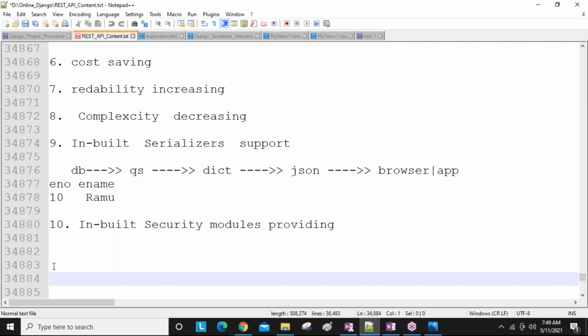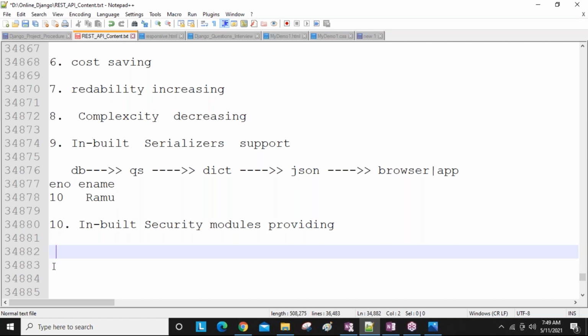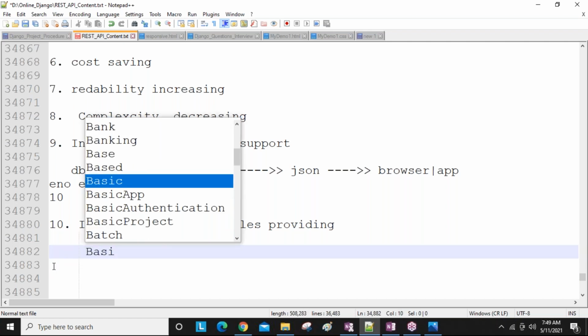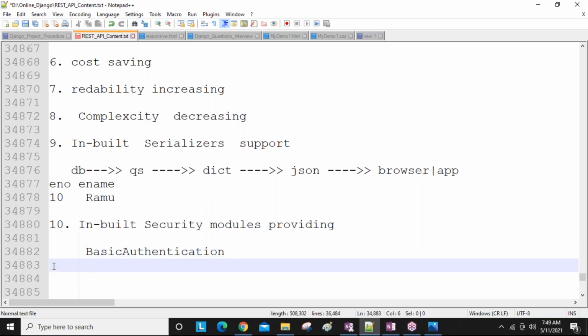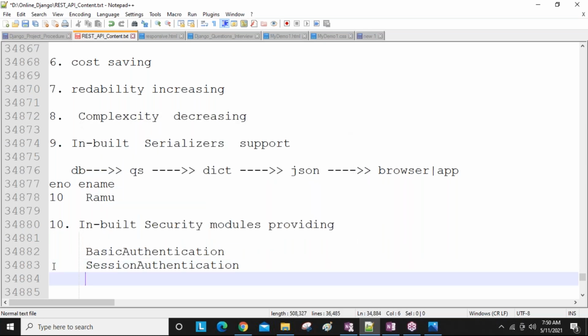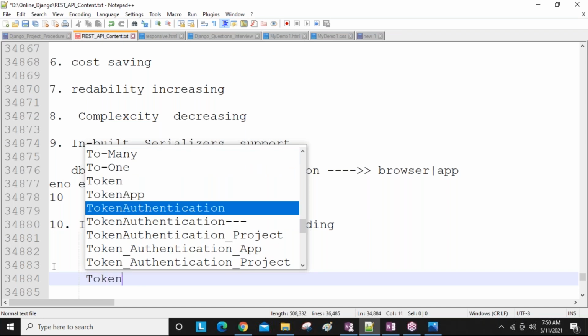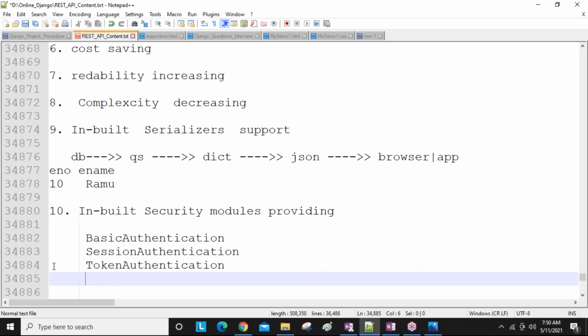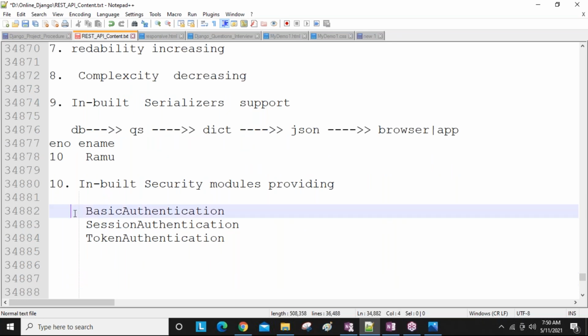Okay, now. For example, here in security classes, we have basic authentication, session authentication, and token authentication. There are n number of classes there, guys. For every class, we are going to discuss a separate project in the coming days. Remember, Django REST framework provides inbuilt serializers and inbuilt security modules to secure our APIs. That is one of the best advantages of Django REST framework.